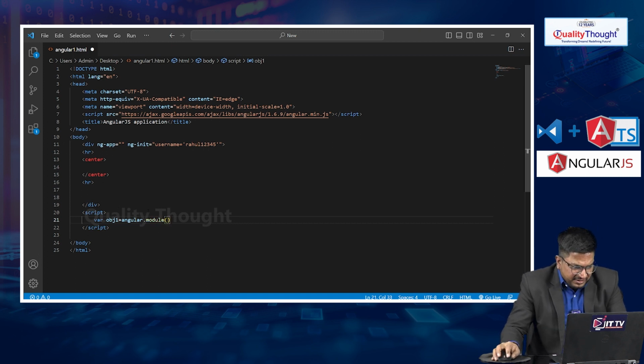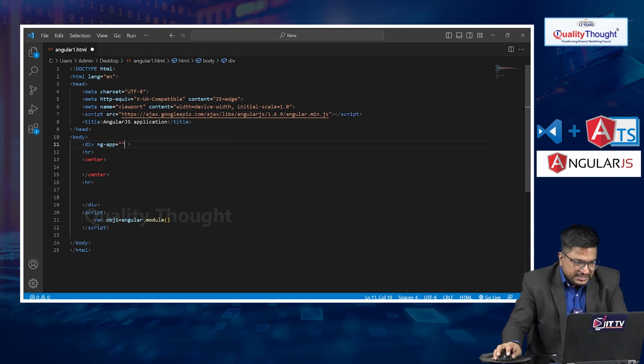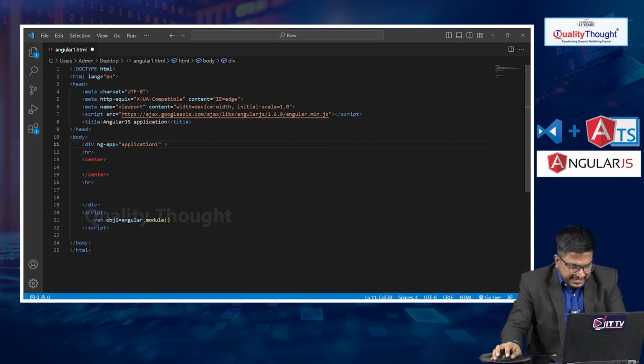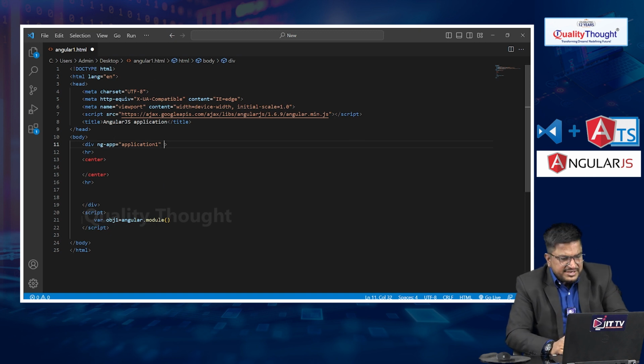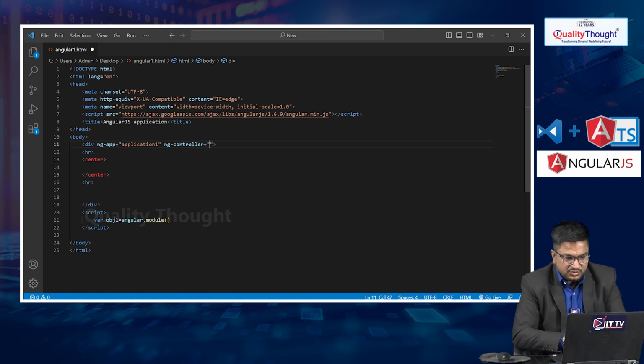Before writing this, we need to add some directives inside the tag. My ng-app name is, let's say, application1. We have to pass another directive, because I am trying to perform one way data binding by using JavaScript. So let me write ng-controller equal to, for example, iHub.